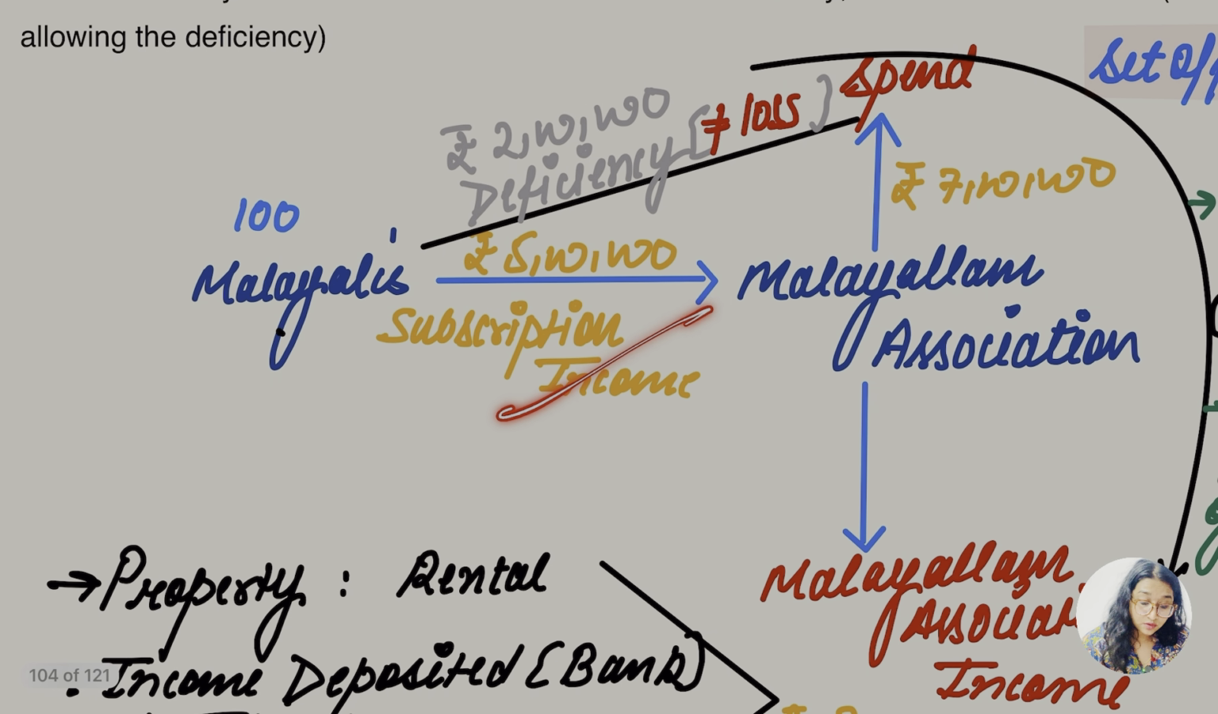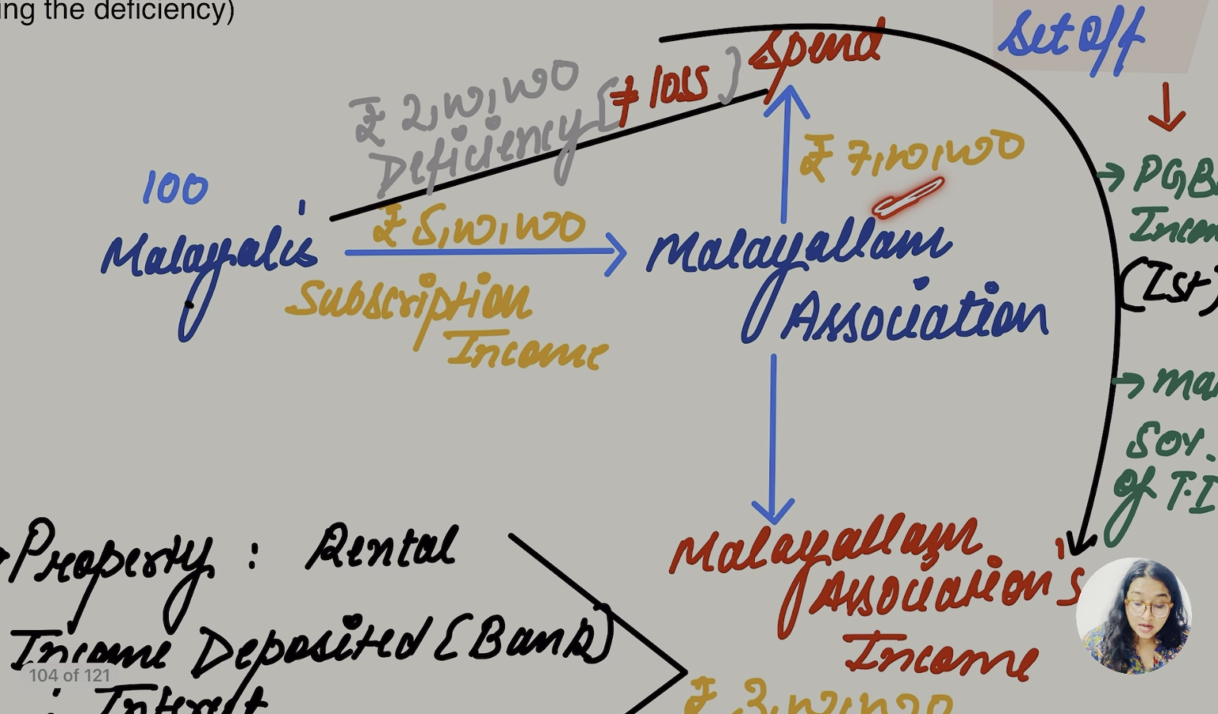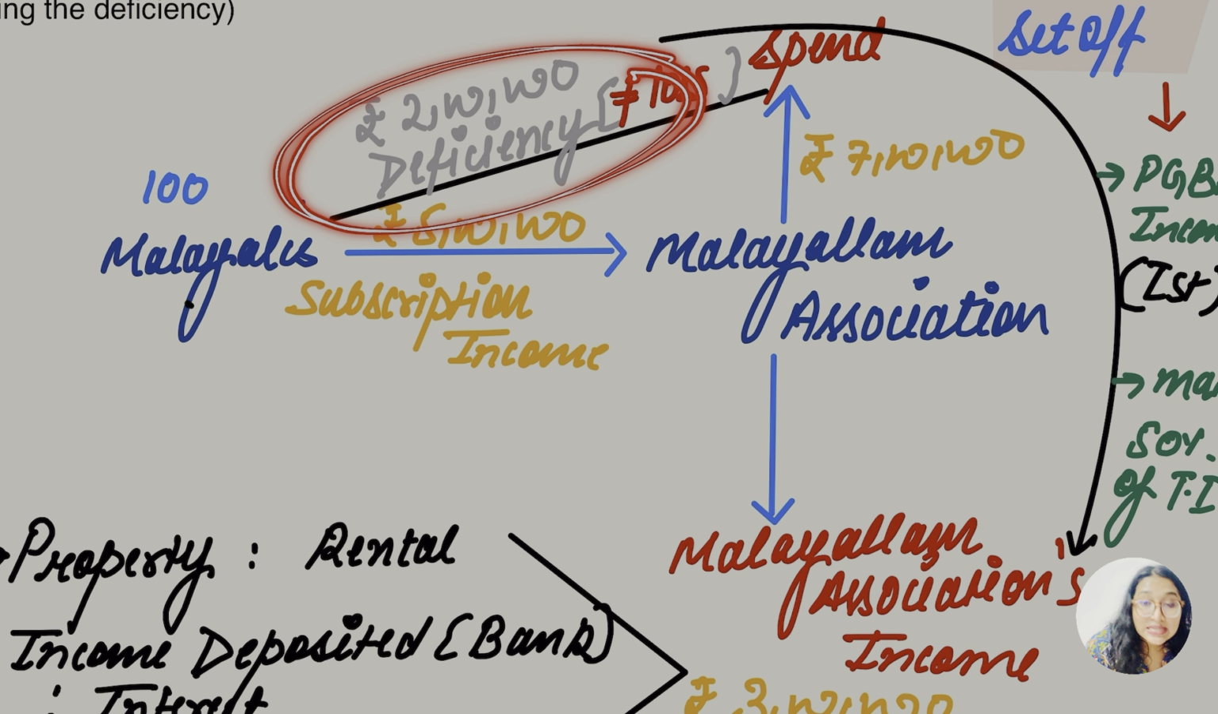Now you are going to ask me, the subscription amount was only 5 lakh, and they have spent 2 lakh more. Is it going to be known as a loss or not? This is not going to be known as loss. This would be the deficiency amount. 2 lakh is going to be the deficiency amount. इतनी बात समझ में आ गई.